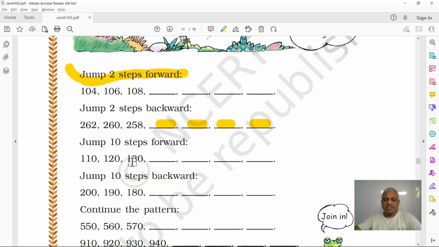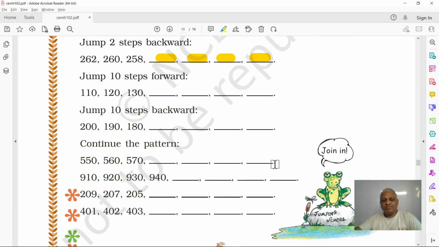Next, jump 10 steps forward. So you have 110 here. You add plus 10 to this. 110 plus 10 is 120. Plus 10 is 130. Plus 10, 140. Plus 10, 150. Plus 10, 160. 170. It's easy, right? Next, jump 10 steps backward.